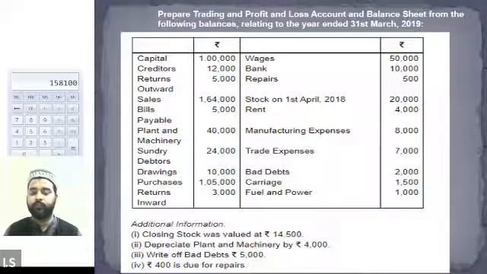So moving on to the next item, stock on 1st April 2018 is 20,000. So obviously this is an opening stock. I'm sure that you already know how we treat the opening stock. We will be writing it in the trading account on the debit side by the name of 'To opening stock', 20,000.